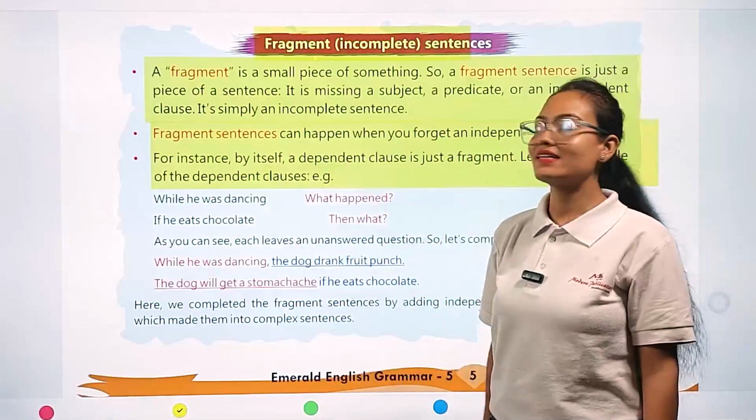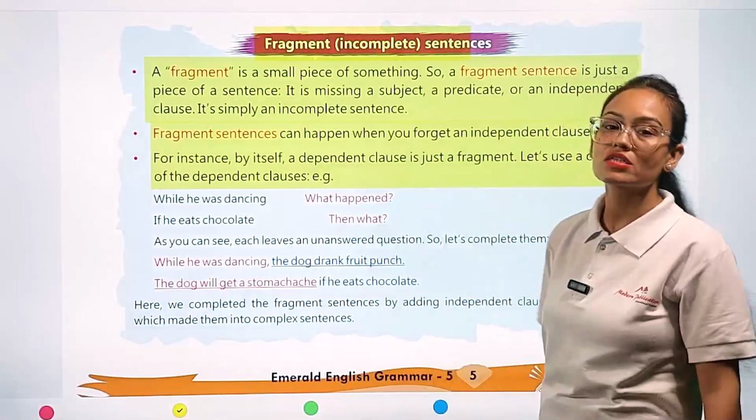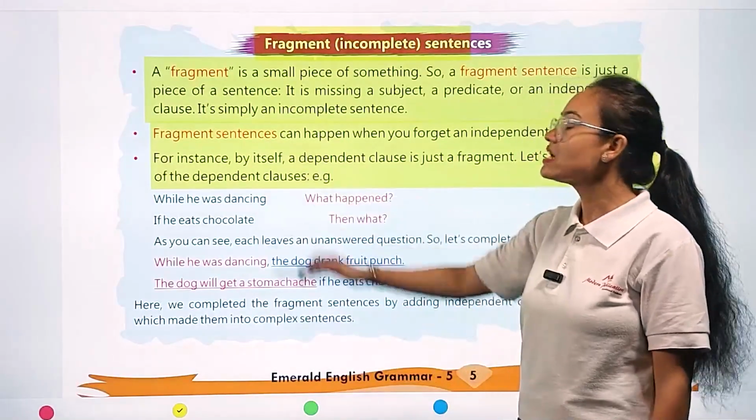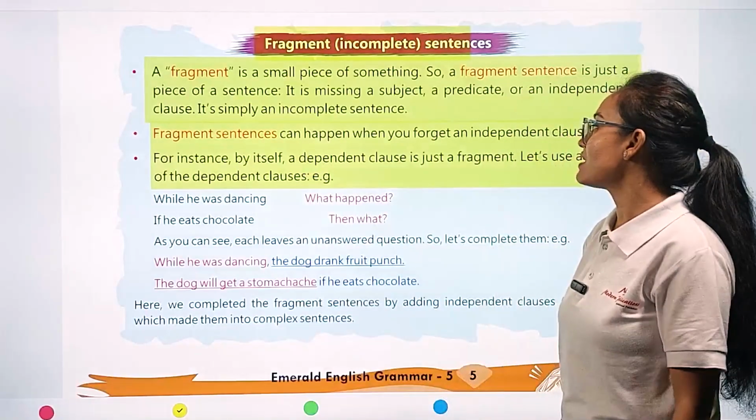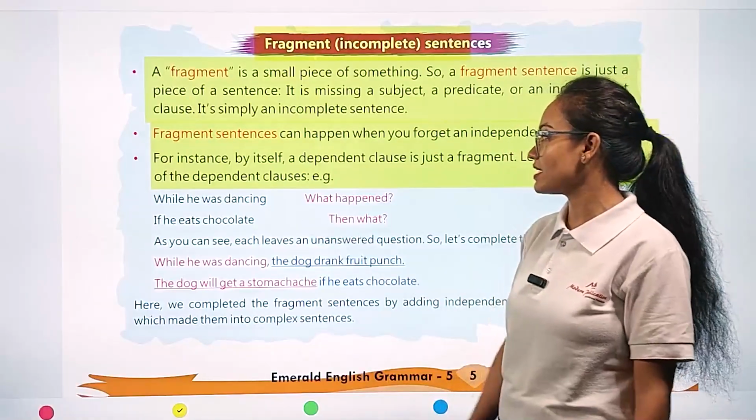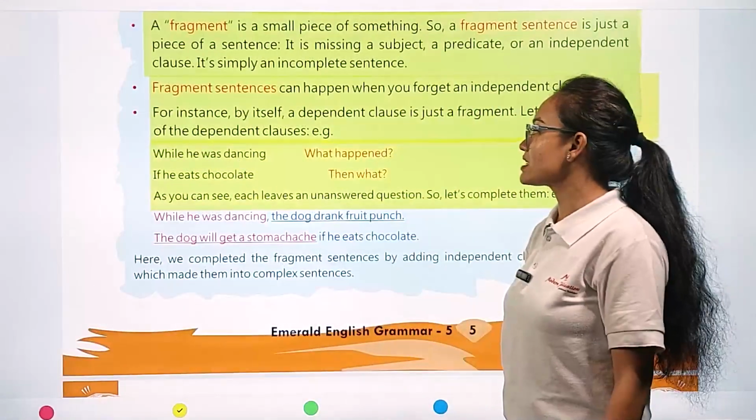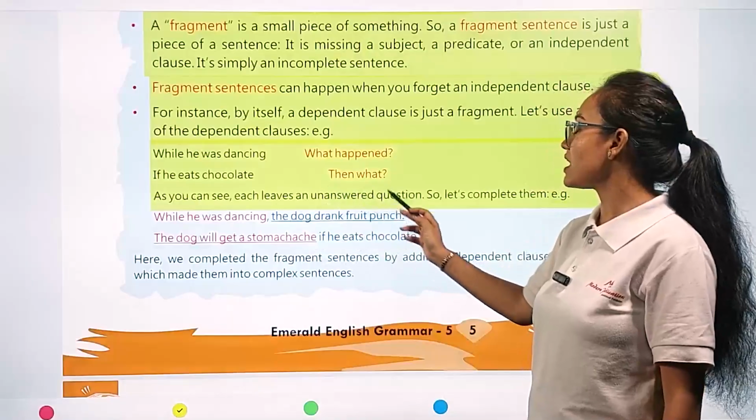So when fragment sentences are formed, whenever you forget to add an independent clause, then that piece of sentence, that portion of the sentence, is called a fragment sentence. For instance, by itself, a dependent clause is just a fragment. Let's use a couple of dependent clauses. Example, while he was dancing. While he was dancing, what happened? If he eats chocolate, then what? As you can see, each leaves an unanswered question.